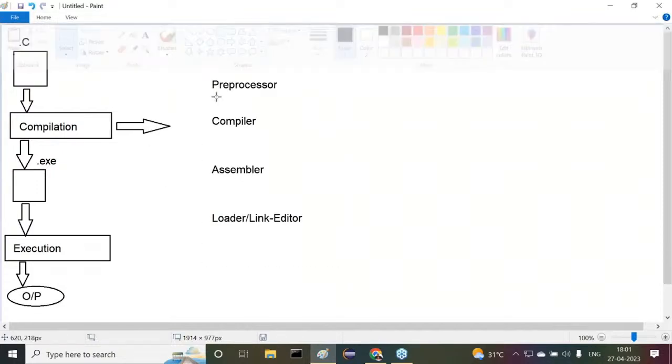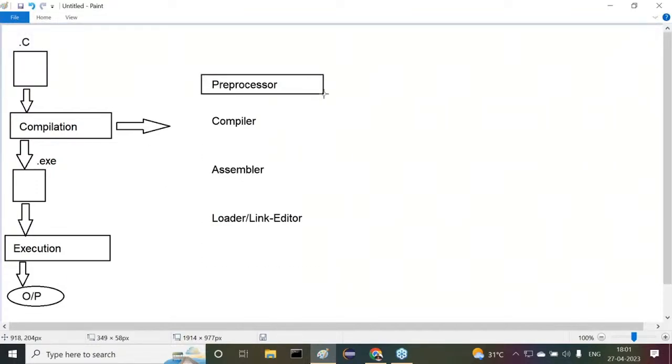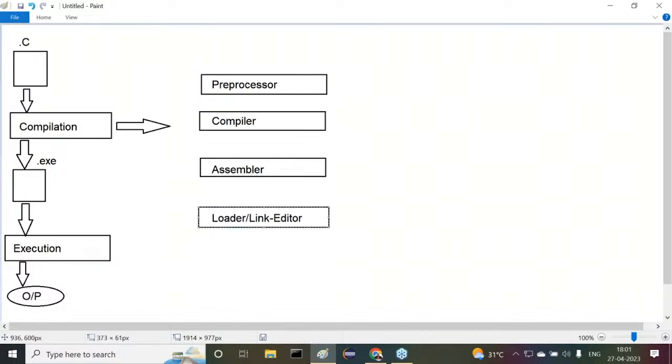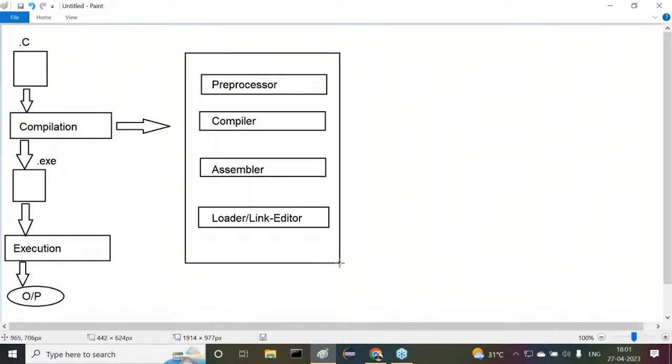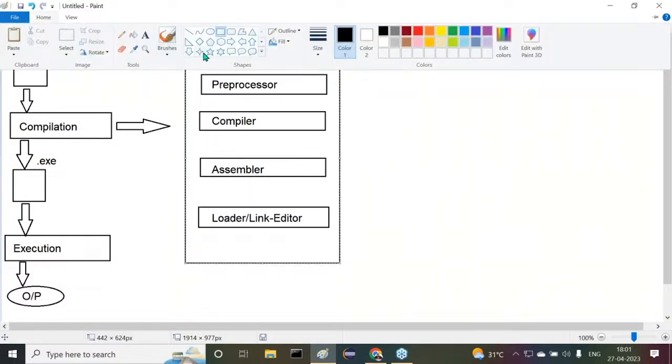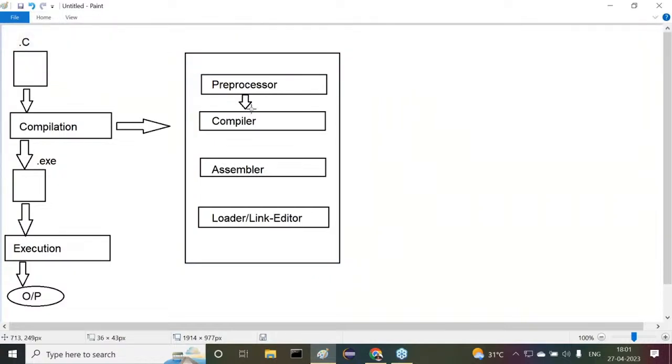First one is the preprocessor, compiler. Next one is assembler. Next one is loader, link editor. This is overall. Understand it clearly.